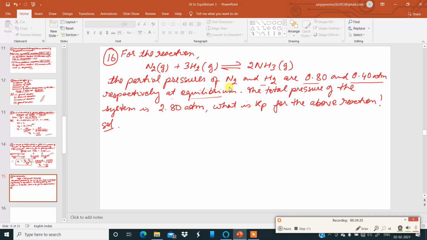The total pressure of the system is 2.80 atmosphere. So the question is, what is Kp, the equilibrium constant in terms of partial pressure, for the above reaction?